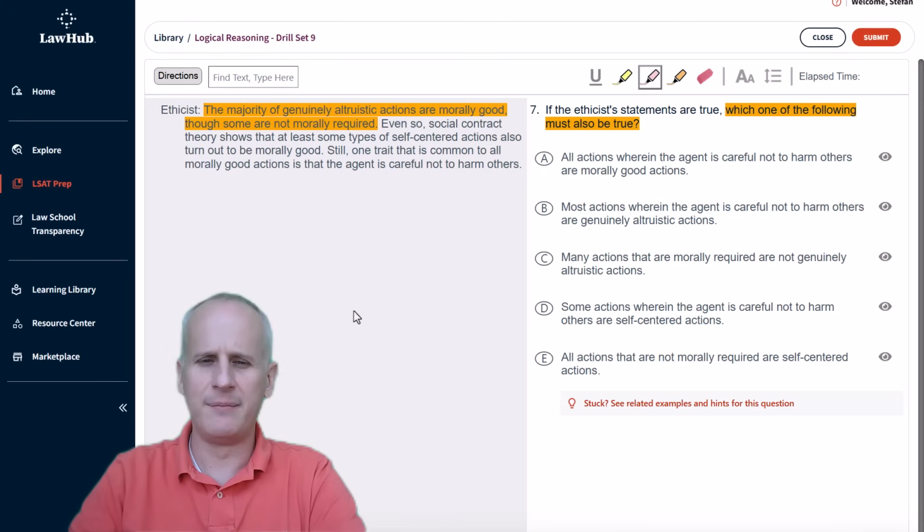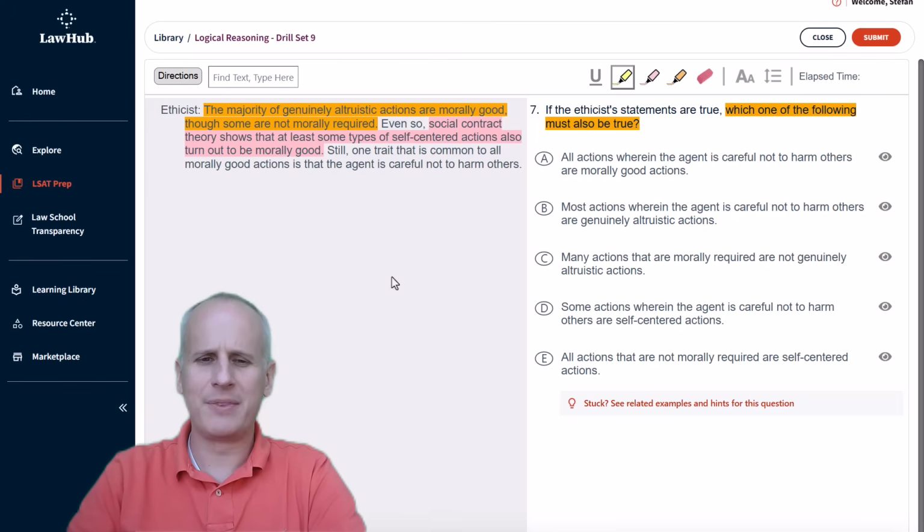So we'll change our color. Even so, social contract theory shows that at least some types of self-centered actions also turn out to be morally good. So we'll highlight everything after even so. You can leave out the transitions as you're highlighting just to simplify what you're going to have to read and cross-check against once we get to the answer choices.